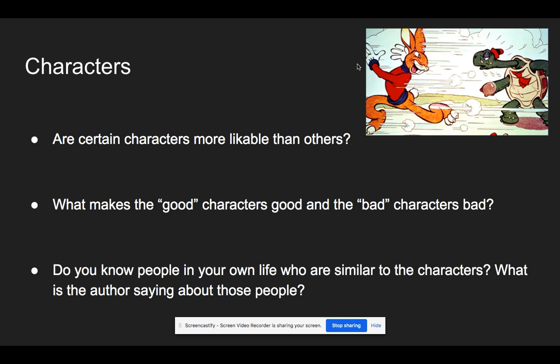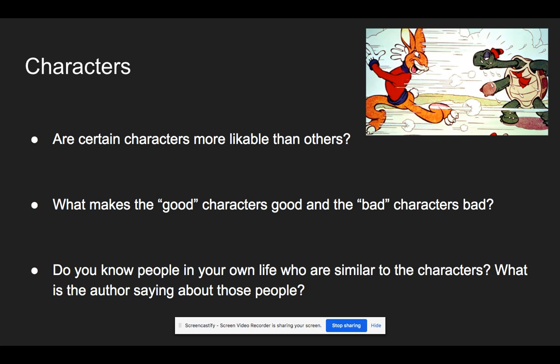Well, why do we like the tortoise? I think we like the tortoise because he's nice and polite. And in the race, he works really hard. He keeps going slowly and steadily until he finally wins the race. What makes the hare so bad? Well, he made fun of the turtle, so he's kind of mean. And the hare thinks he's so fast. He thinks he's the best.